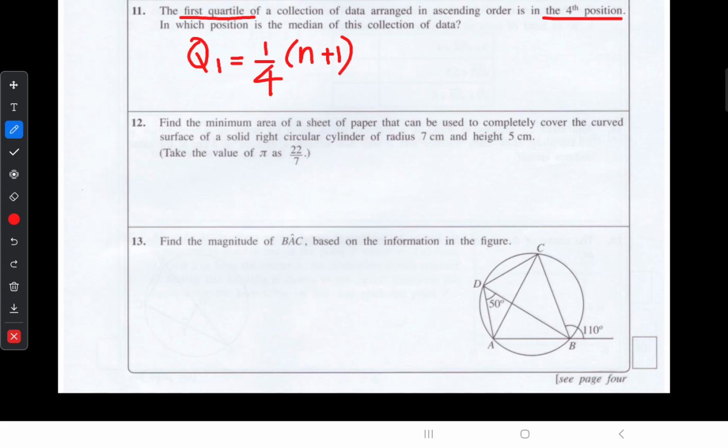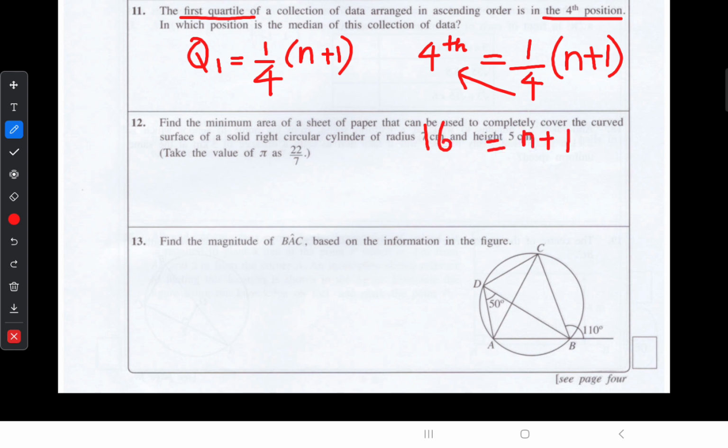Here we know our first quartile is in the fourth position. So 4 equals 1 upon 4 into n plus 1. Then 4 into 4, we multiply, is 16. So n plus 1 equals 16, so n equals 16 minus 1, n equals 15.